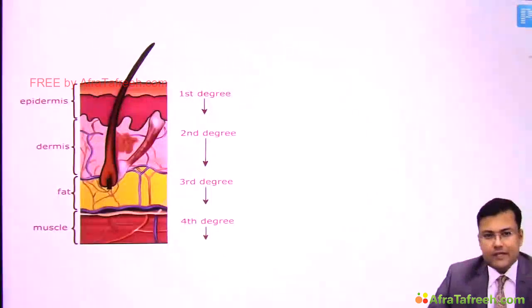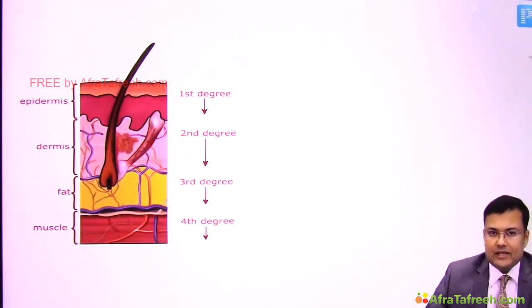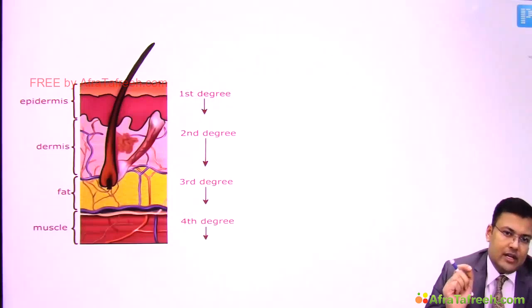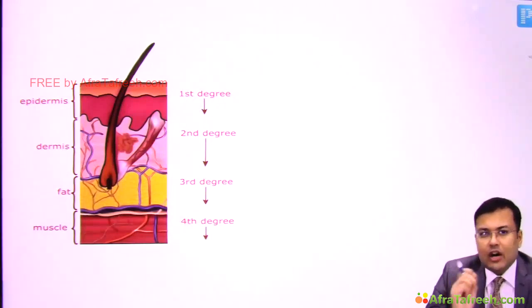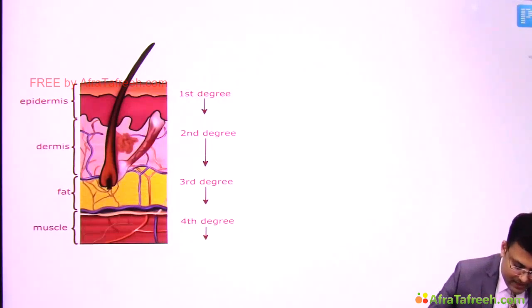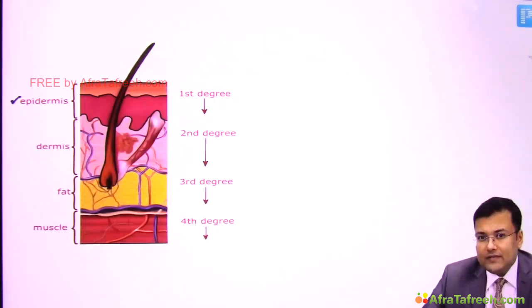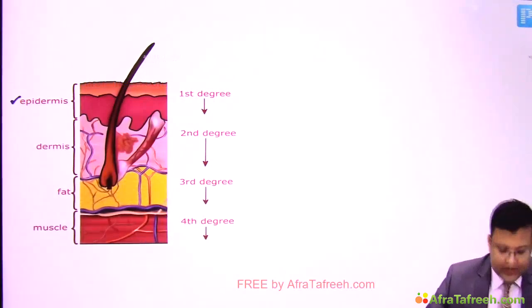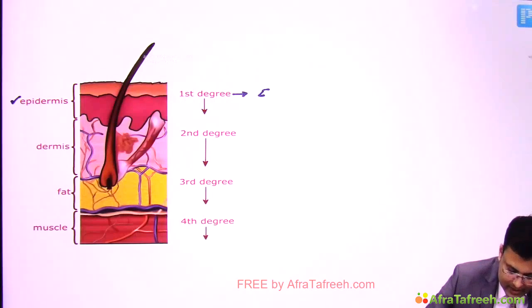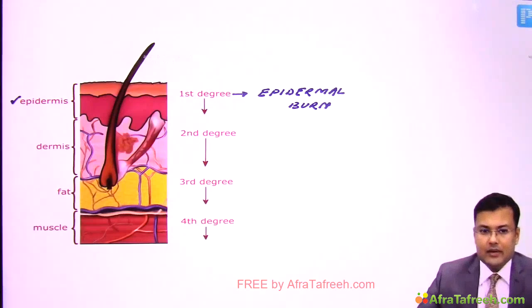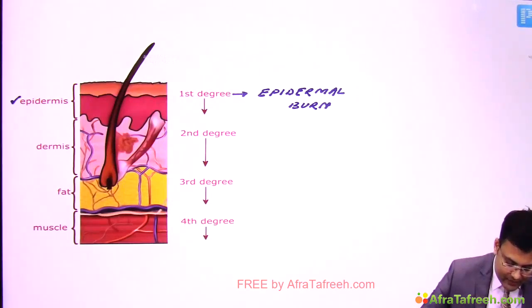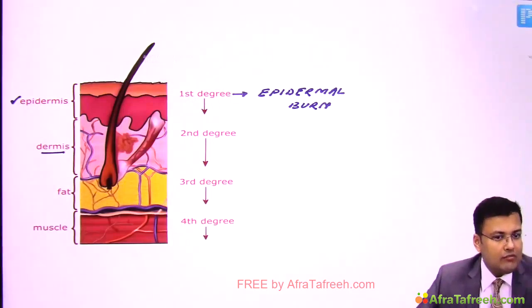After that, there is one question which is frequently asked in NEET and AIIMS, and that is burn classification. You know that the burn classification or degree of burn is based on the depth of burn. So suppose only epidermis is involved, so this is known as first degree of burn. The other name of this first degree of burn, since only epidermis is involved, is epidermal burn. Now you can see here in second degree, apart from epidermis, dermis is also involved. So this is partial thickness burn.